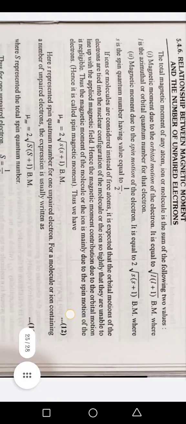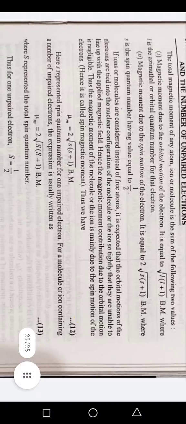Thus, we have here S representing the spin quantum number for the unpaired electron. For a molecule or ion containing a number of unpaired electrons, the expression is usually equation 13, where S represents the total spin quantum number. Thus, for one unpaired electron, S is equal to 1/2. For two unpaired electrons, S is equal to 2/2. For three unpaired electrons, S is equal to 3/2, and so on. In general, for n unpaired electrons, S is equal to n/2.